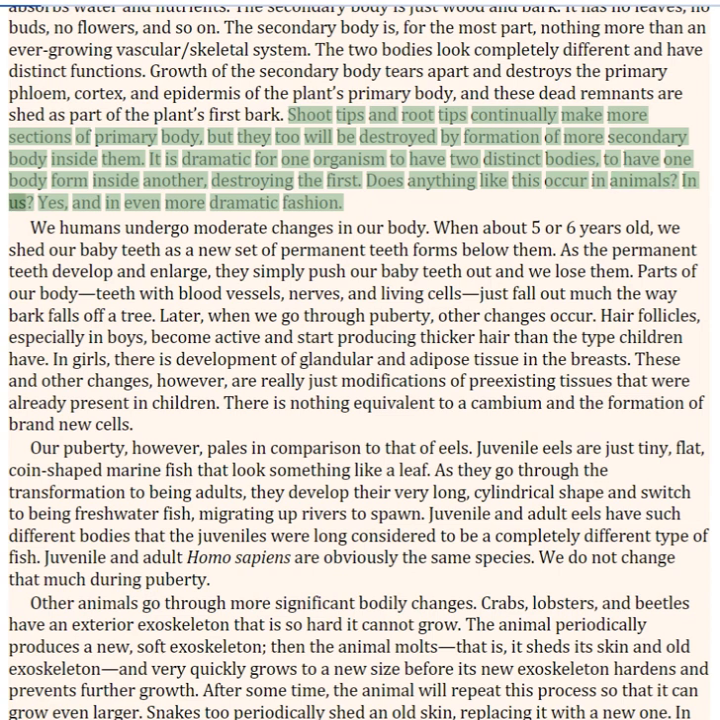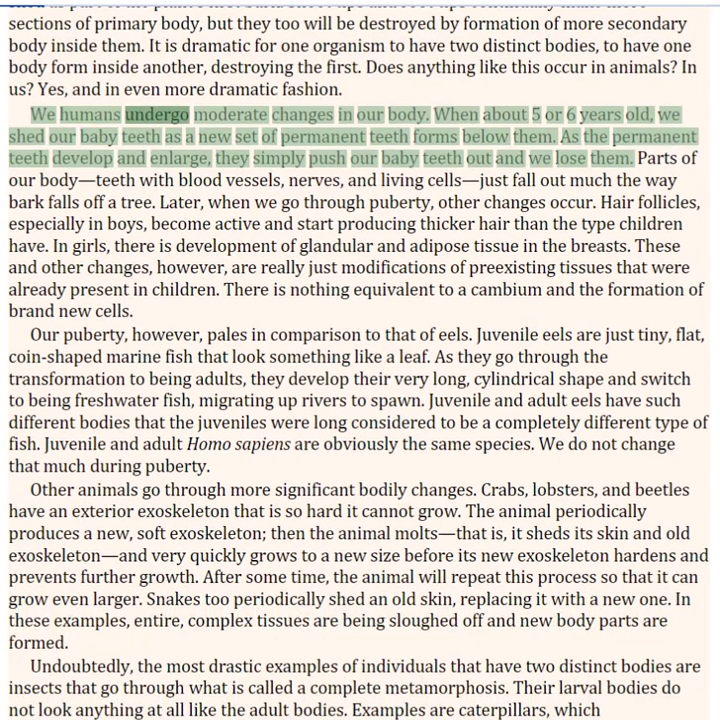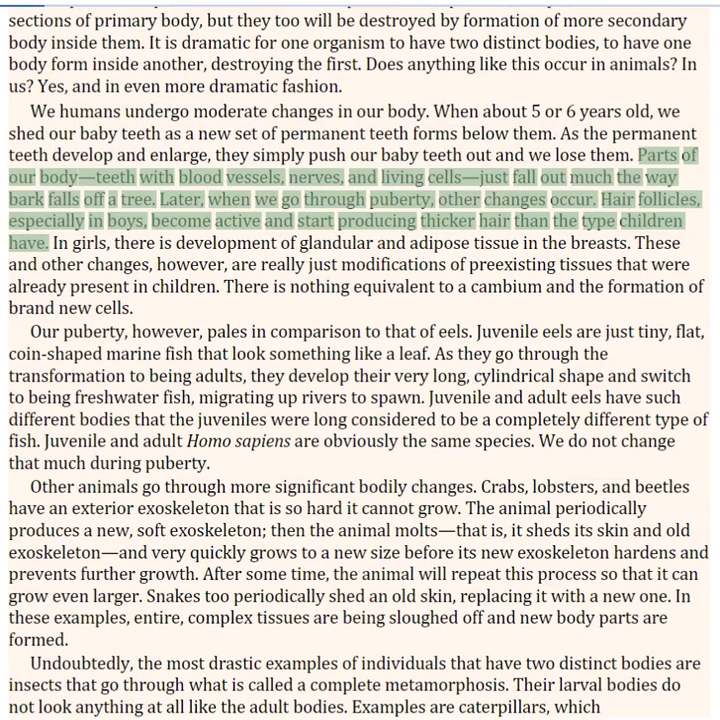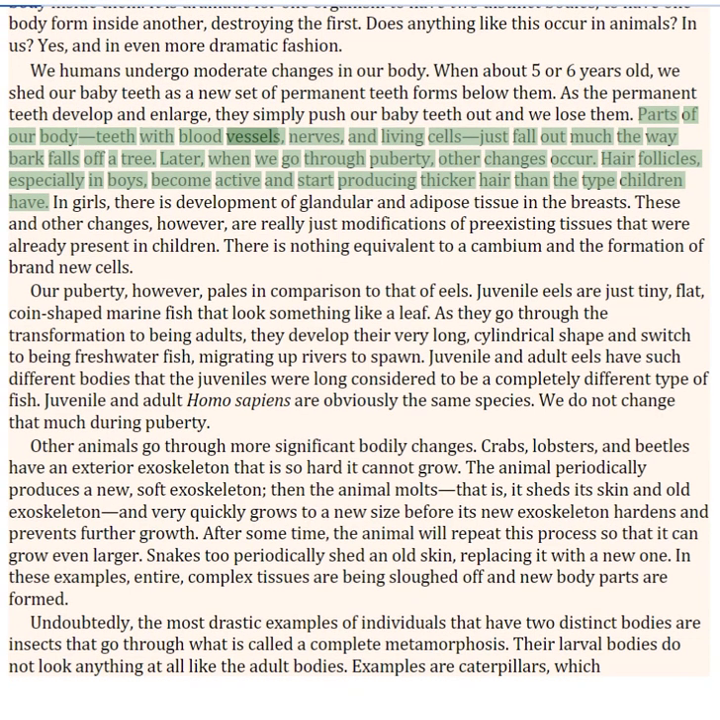In us? Yes, and in even more dramatic fashion. We humans undergo moderate changes in our body. When about 5 or 6 years old, we shed our baby teeth as a new set of permanent teeth forms below them. As the permanent teeth develop and enlarge, they simply push our baby teeth out and we lose them. Parts of our body, teeth with blood vessels, nerves, and living cells, just fall out much the way bark falls off a tree.